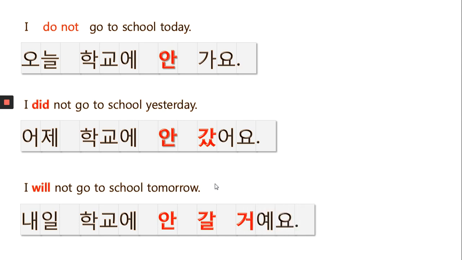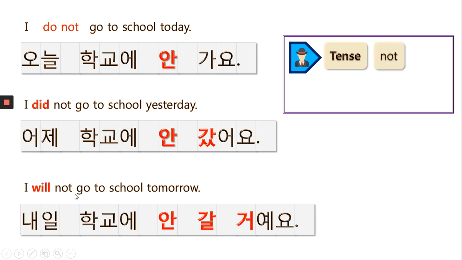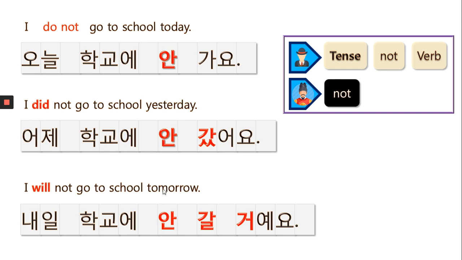What is important here is this one. In English, we put tense first. Do, did, will. Tense first and not, and plus verb. Right? But in Korean, what is the first? 안. The not is the first. Right? And then 가, the verb. So behind the 가, we put tense. So not plus verb plus tense. And as you see, behind the verb and tense, no space.